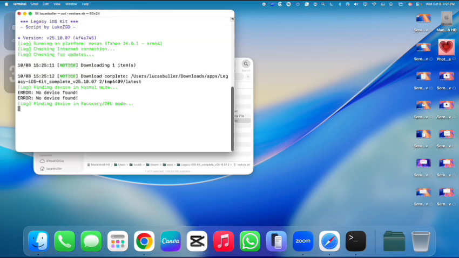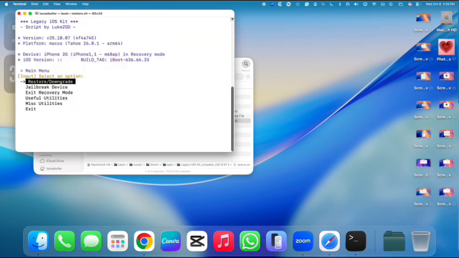Okay. Now let's see. Where's my phone? There it is. Oh, here we go. Perfect. It picked up the phone. Finally. Now let's see. Restore/downgrade. Jailbreak device. Okay, first let's try exit recovery mode, because that's what it's stuck in.